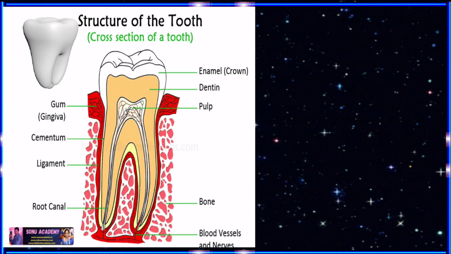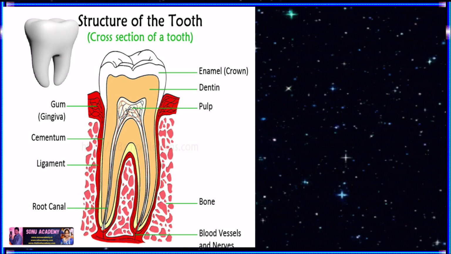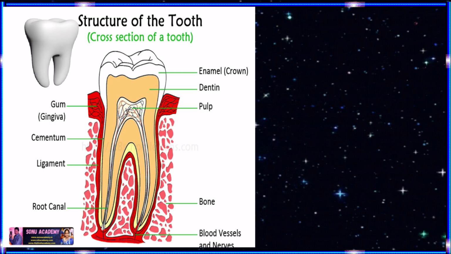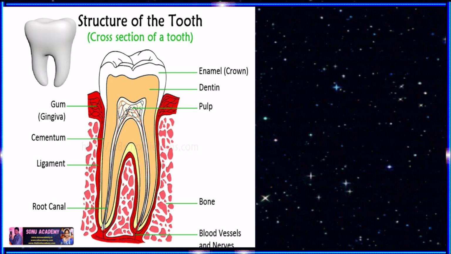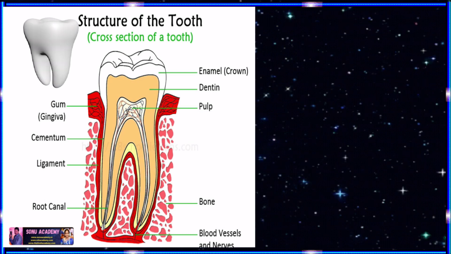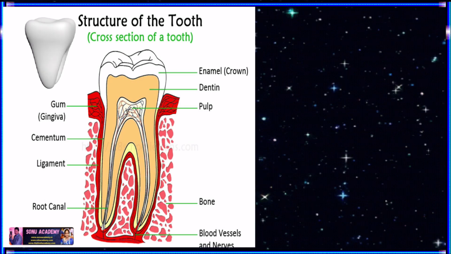Now let us discuss the structure of teeth. Children, as we already discussed, teeth are embedded in the jaws. Man has a fixed upper jaw and a movable lower jaw. Each tooth consists of 3 parts: crown, root and neck. Let us see what the crown is. The crown is the exposed portion of the tooth above the gums.